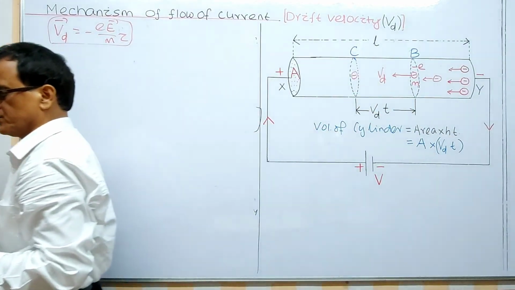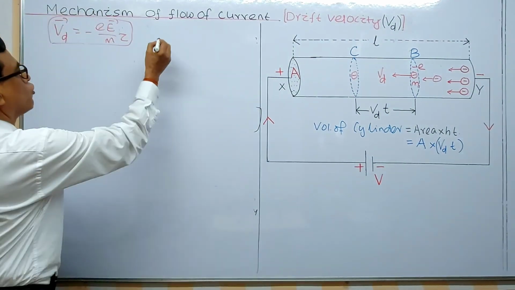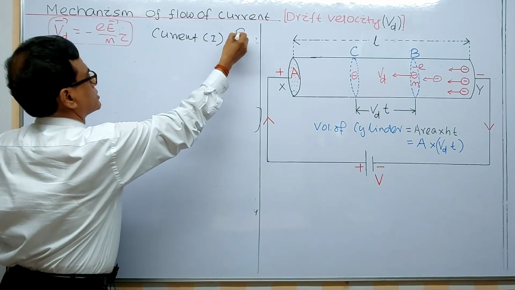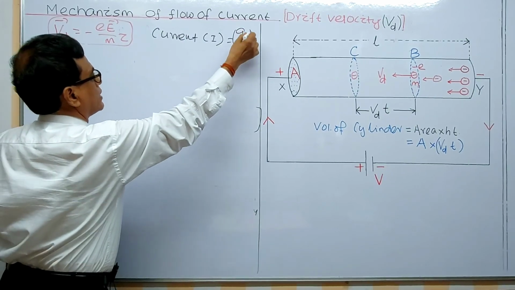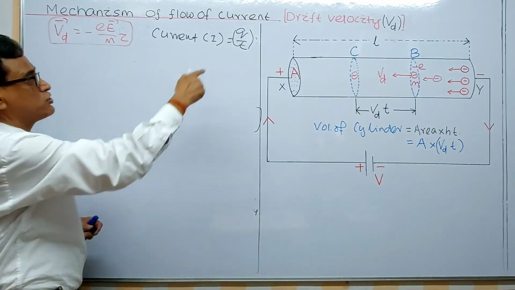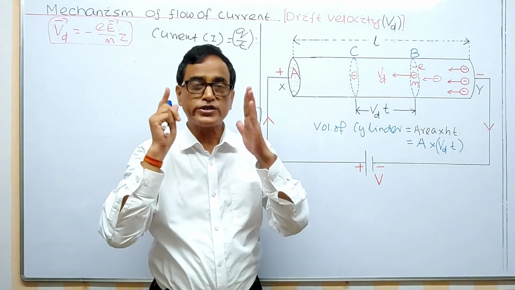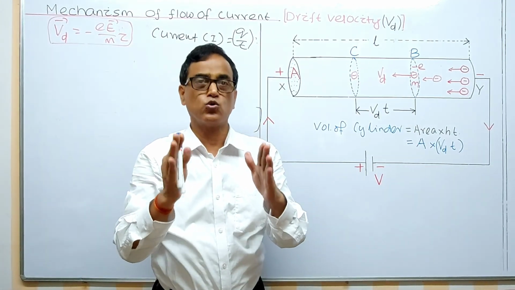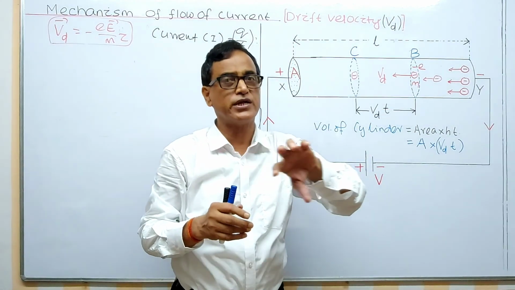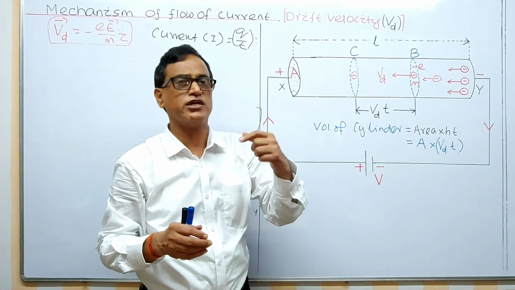Now what will we calculate? We will calculate current, which is given by Q by t in terms of drift velocity. Current is equal to charge by time. You only have to calculate the total number of charges, meaning electrons. Remember, not the ions. Ions can never move inside a conductor. Ions can move in an electrolyte, but here you consider only the electrons.